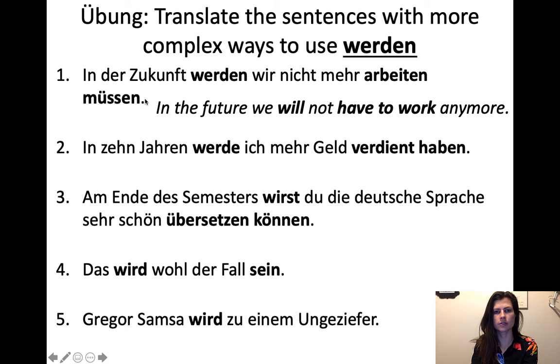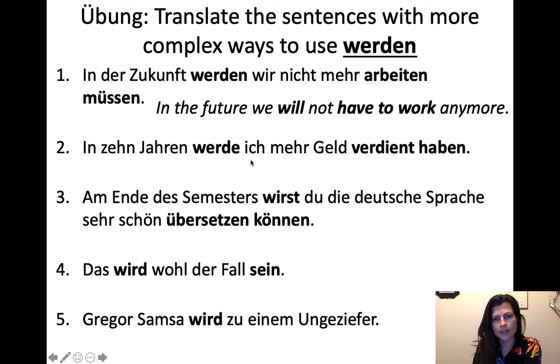So that translates to, in the future, we will not have to work anymore. So arbeiten müssen, to have to work, and then of course it is negative. So we will not have to work anymore in the future.